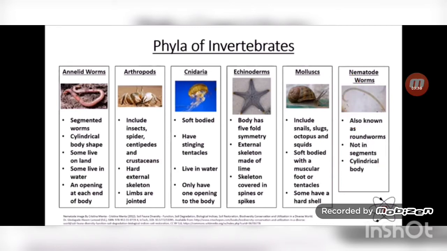Other class includes Porifera. Porifera are non-motile animals, and there are holes or pores over their body, and they behave like sponges. Examples are Spongilla or river sponges.